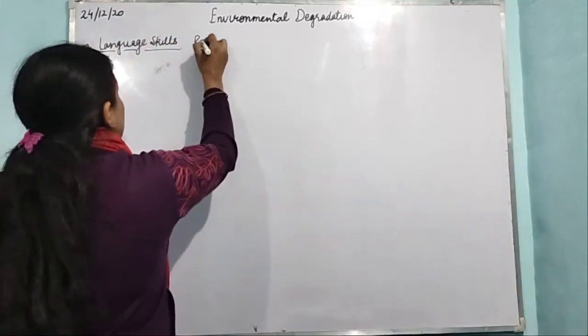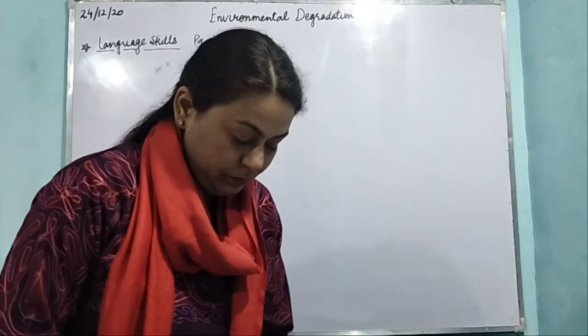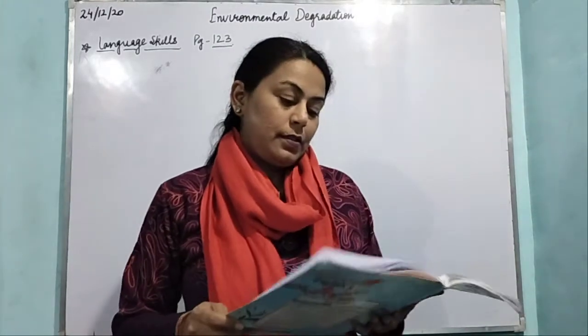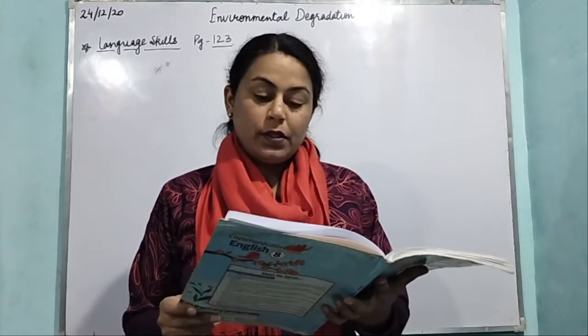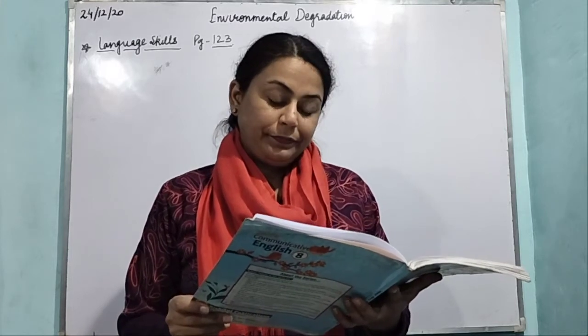This is at page 123. Clear to all? Now we will read it. Read the following sentences. The dwindling of glaciers is visible evidence that Earth is really getting hotter.